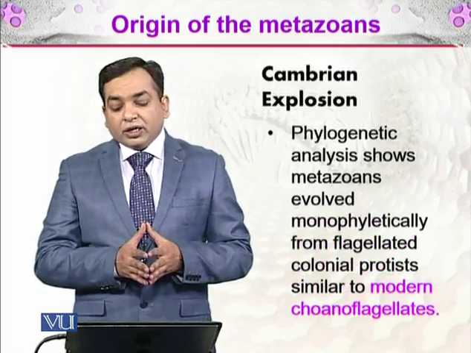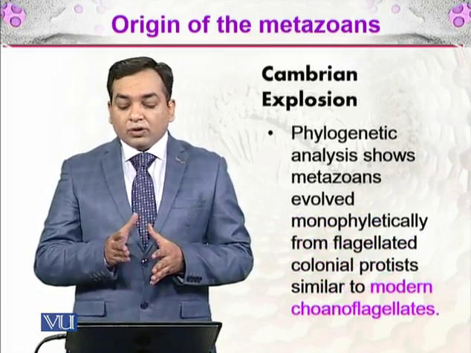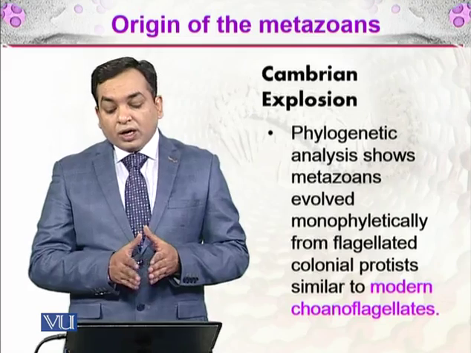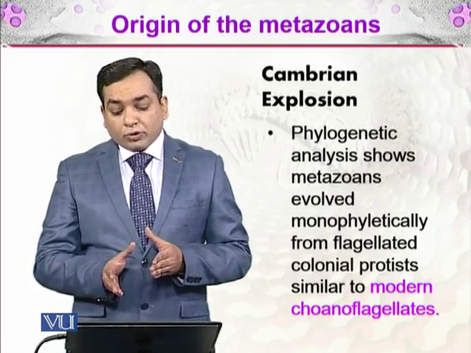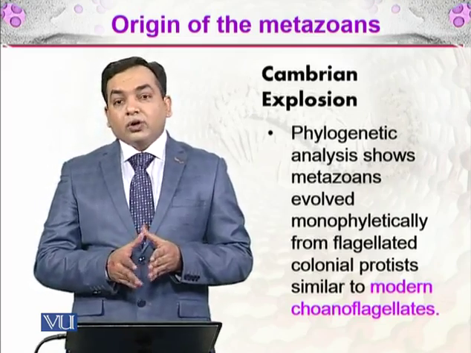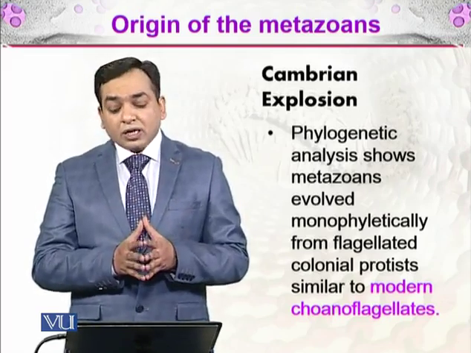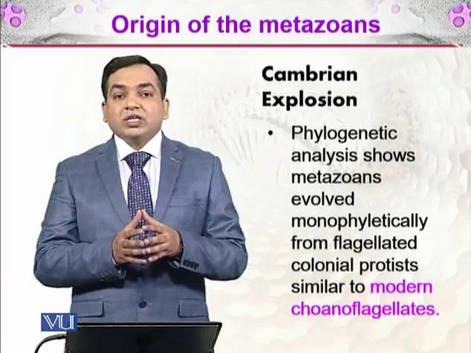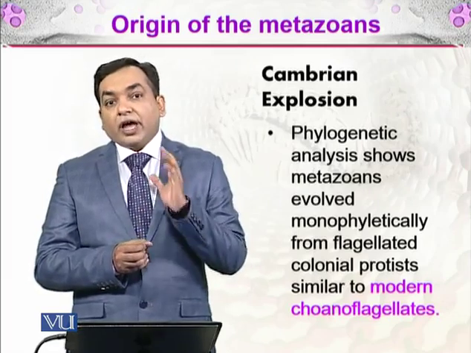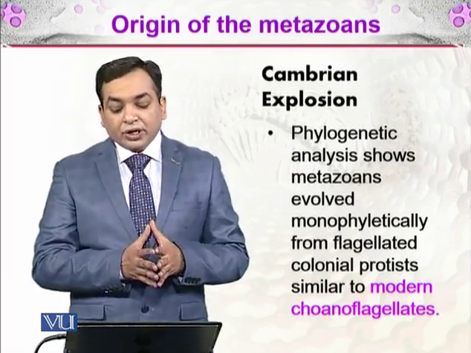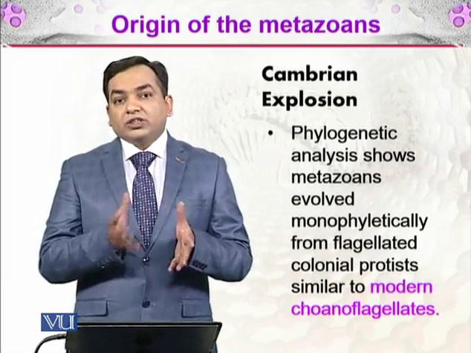And phylogenetic analysis shows that metazoans evolved monophyletically from flagellated colonial protists, similar to the modern choanoflagellates. With the help of phylogenetic analysis, we have seen that if we look at their DNA, they have come from a single ancestor, and those ancestors were flagellated colonies.